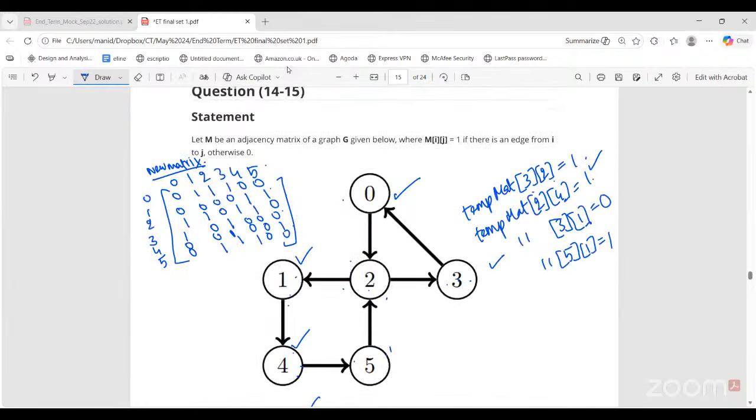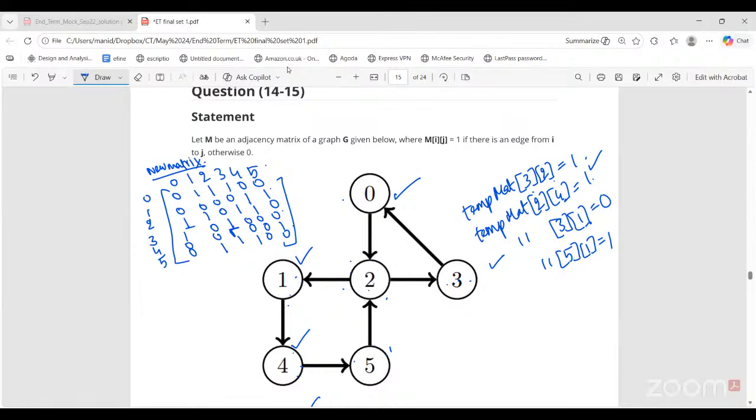For 3, 1 in the current matrix, I could not reach from 3 to 1 directly, right? But after updating this new matrix again, see, 3 to 0, I have a path. 0 to 2, I have a path, right? So I can go from 3 to 2. This path I have. And from 2 to 1, I have a path.